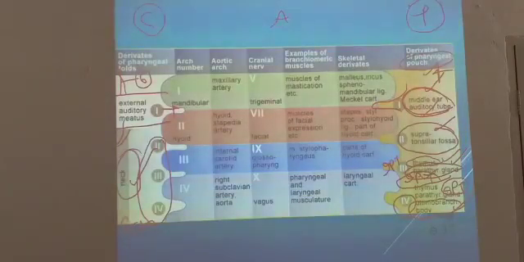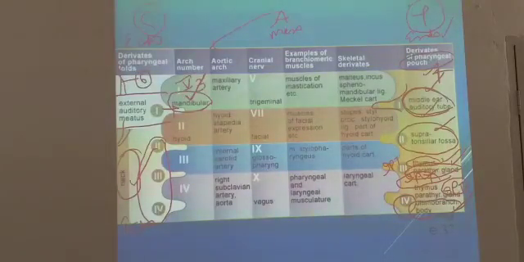When you take arches, cleft is an ectodermal structure, arch is a mesodermal structure, and pouch is an endodermal structure. So first arch, what is it going to form? It forms the mandibular arch, that is 5-3, the ophthalmic, maxillary and mandibular divisions of the trigeminal nerve supplying this first arch.